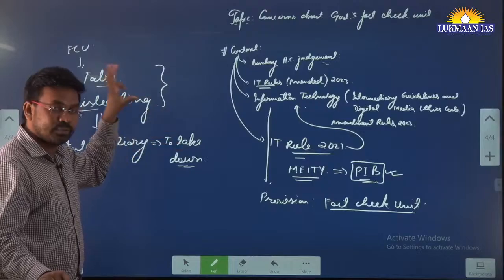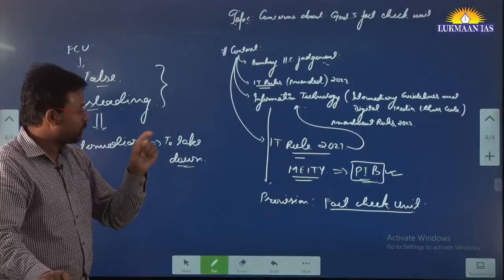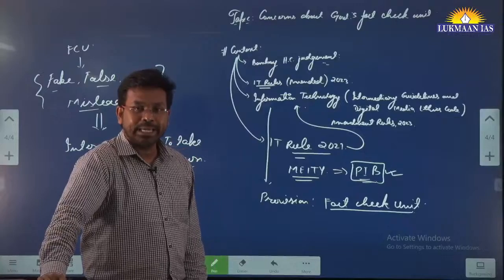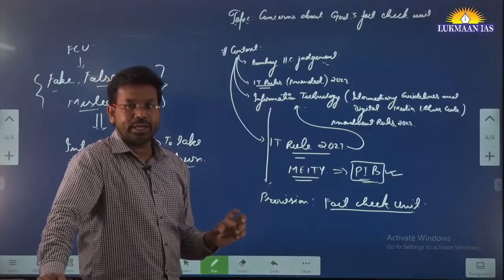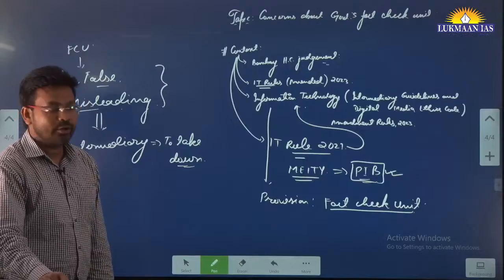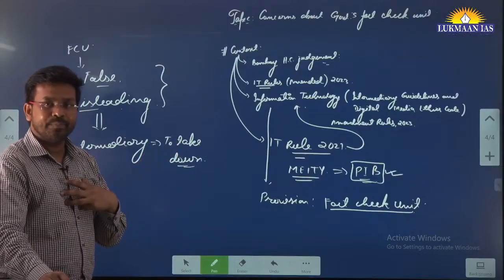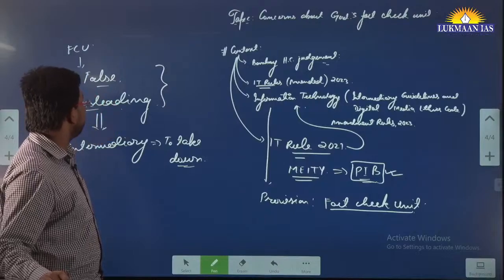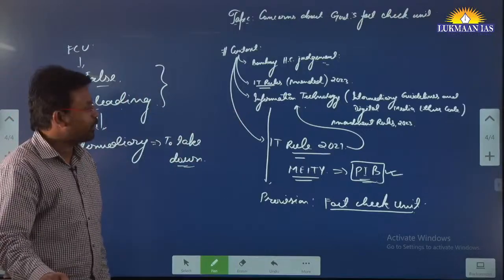So they argued in the Bombay High Court that it should give a direction to the government so that this fact check unit is made null and void, so that they can stop the fact check unit. However, the Government of India has said that this fact check unit is just for informing these digital intermediaries to take down the information, but it is not doing any coercive activity on them.